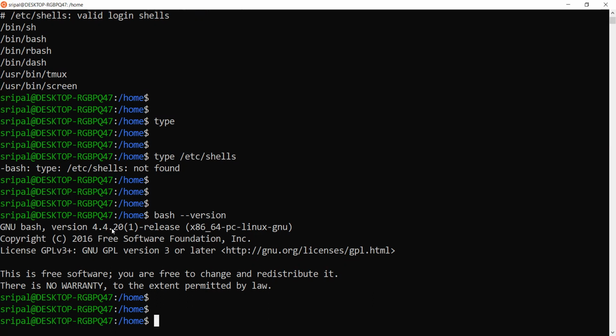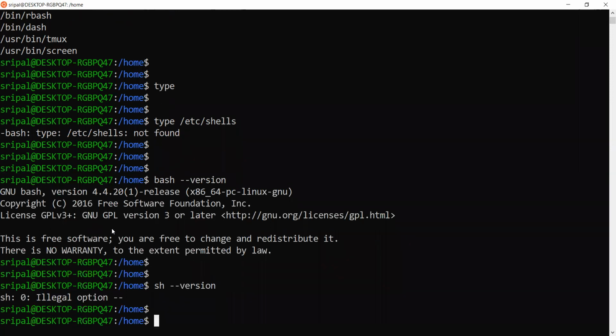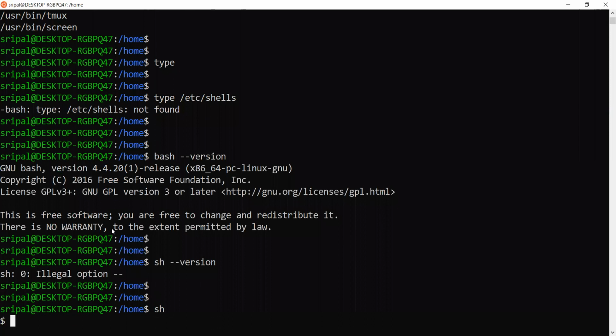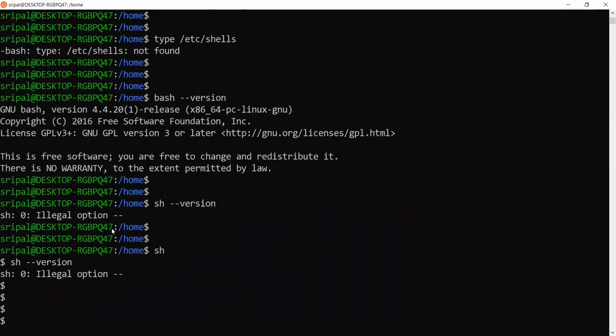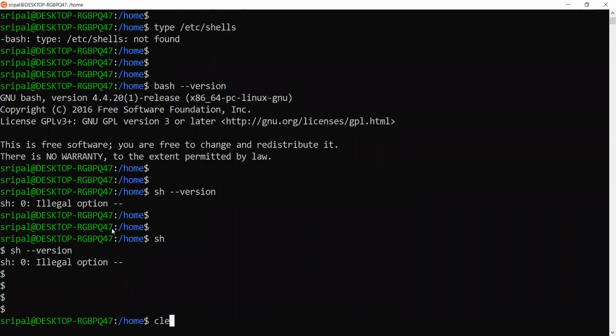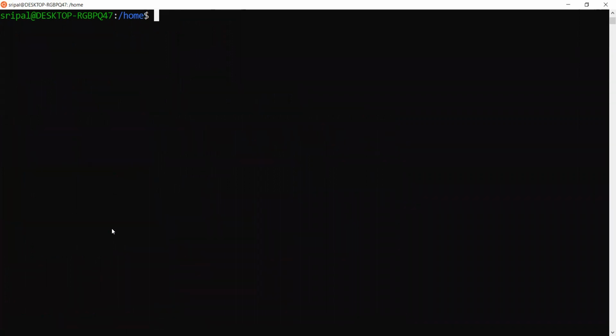If I want to find out the sh version, sh space --version, I can type. Yes, that will give you the version of sh. Yeah, it's an illegal command. sh --version. I don't know, this seems different for the sh version. Okay, so we can use it.